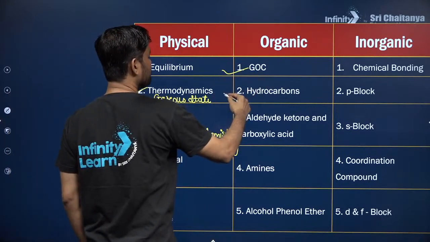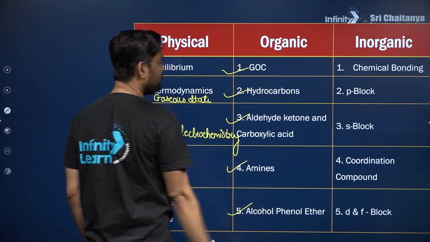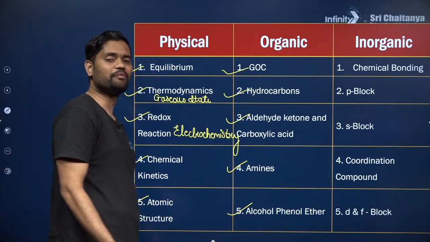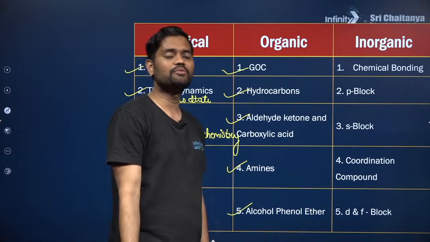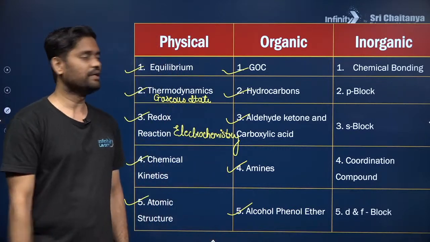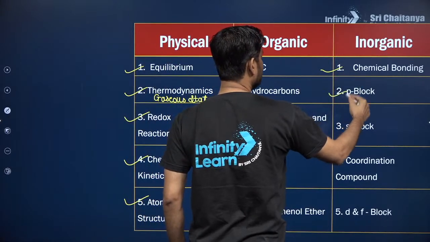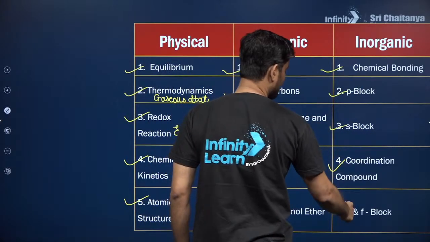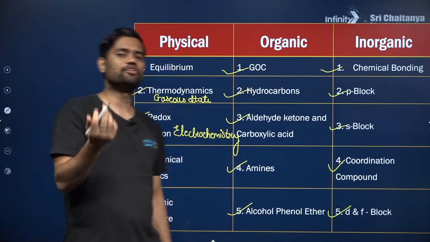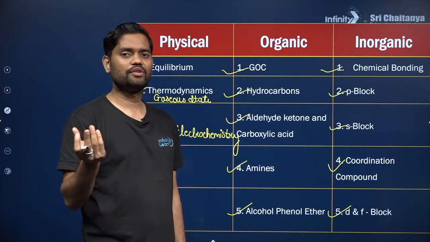General organic chemistry, hydrocarbons, aldehydes, ketones, carboxylic acids, amines, and alcohols, phenols, ethers. Very simple. Apart from that, you can prepare small chapters like biomolecules, polymers, chemistry in everyday life, all those. Last one, inorganic chemistry: chemical bonding, P block, S block, coordination and D and F block. Okay, clear? Apart from that, if you want to prepare more, you can go for general principles and processes of isolation, also known as metallurgy.